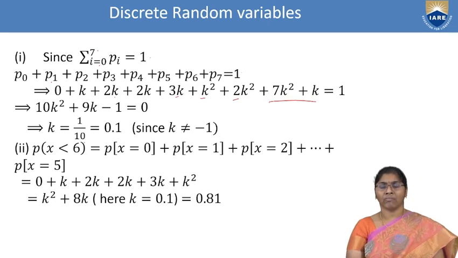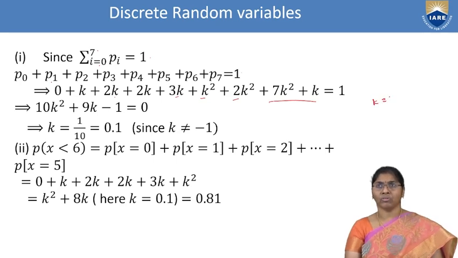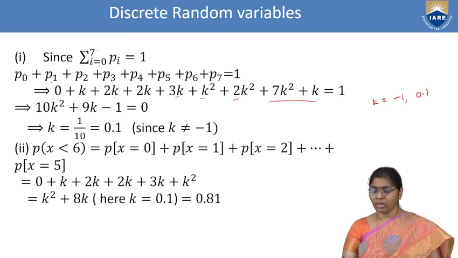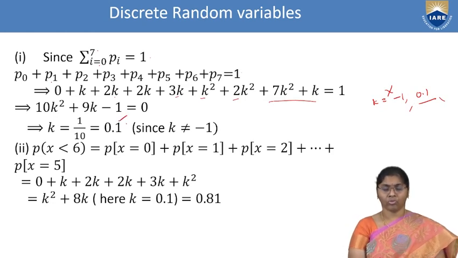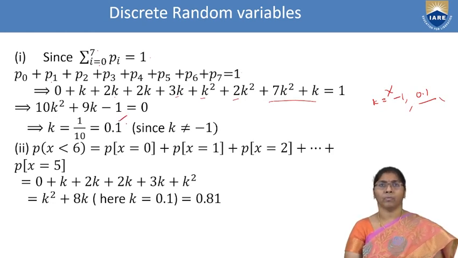Here, the k value, using factors we get k value equal to, first one is minus 1 and another one is 0.1. The probability always lies between 0 and 1. That's why here we are not taking the minus 1 value. We are considering k value as 0.1, always in between 0 and 1 values only. That's why k equal to 0.1. We are choosing k value as only 0.1.